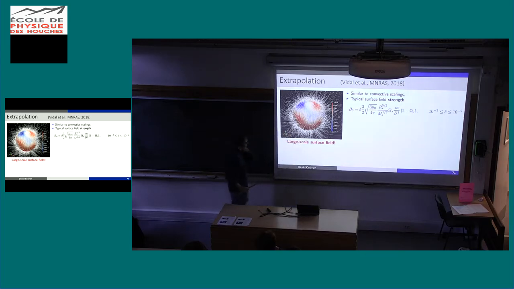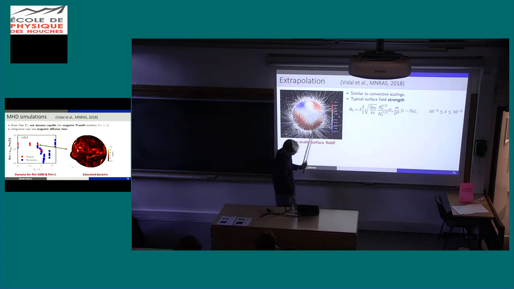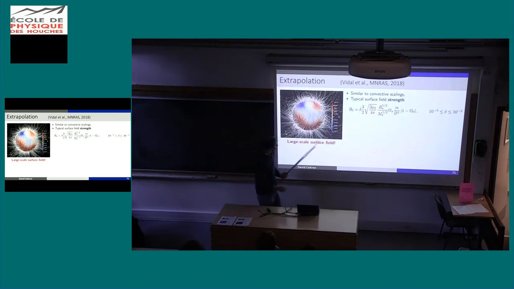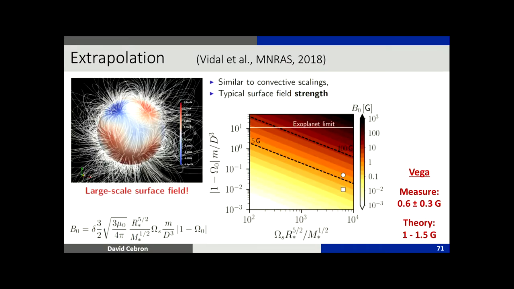So to come back to Vega, we can obtain a scaling law to predict the magnetic field on Vega based on this mechanism. So the idea is that we have a planet orbiting around Vega. It deforms the star into an ellipsoid. We have a tidally driven dynamo in Vega, and it drives the magnetic field of Vega. Actually, it's quite good, because